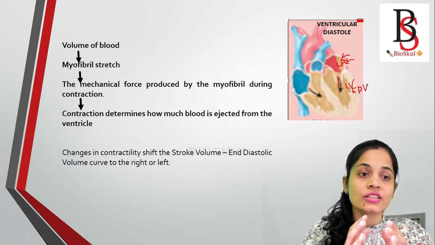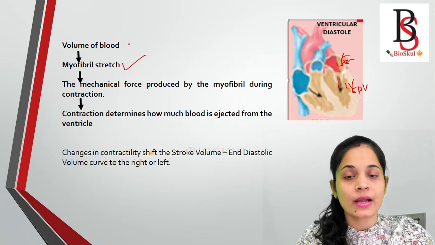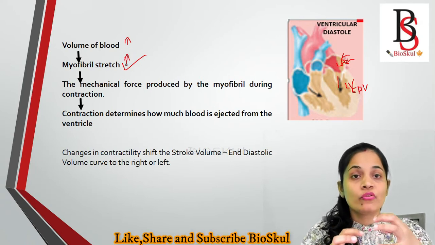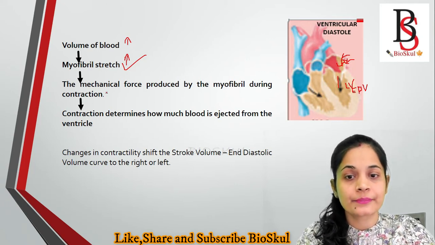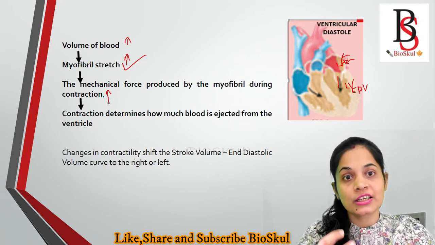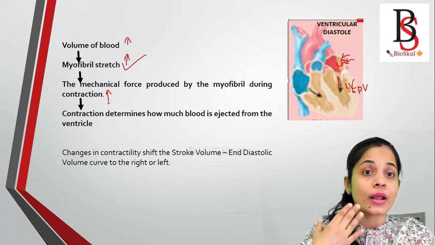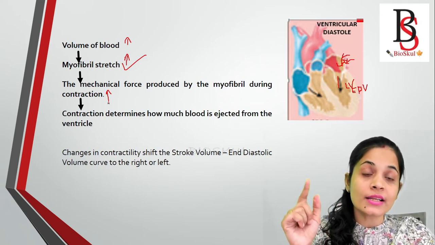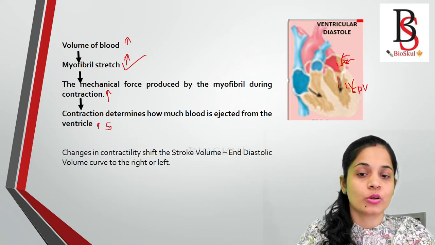It causes the preload, or stretching of the heart muscles, the myofibrils. As the volume of blood increases, that causes the stretching of myofibrils. As the myofibrils stretch, when they contract, the mechanical pressure also increases. As the mechanical pressure increases, the contraction will be stronger, and more blood will be ejected from the ventricle. The blood ejected from the ventricle per beat is known as the stroke volume.